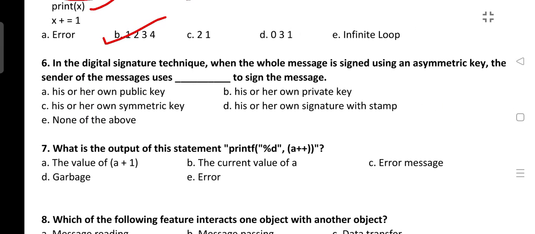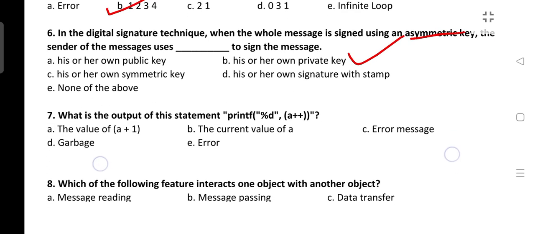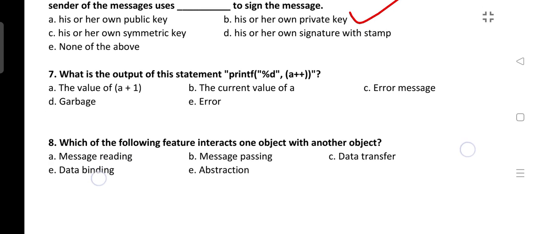Next is, in the digital signature technique, when the whole message is signed using an asymmetric key, the sender of the message uses dash to sign the message. So the sender uses his or her own private key. So this was a very controversial question a few days back. I have added this in another video also. So the correct answer here is also his or her own private key.